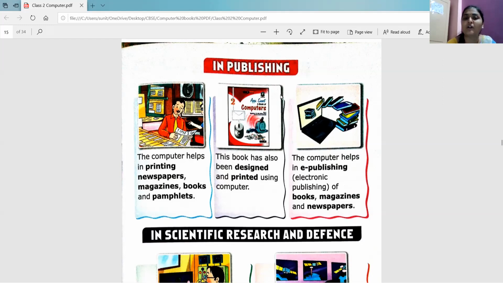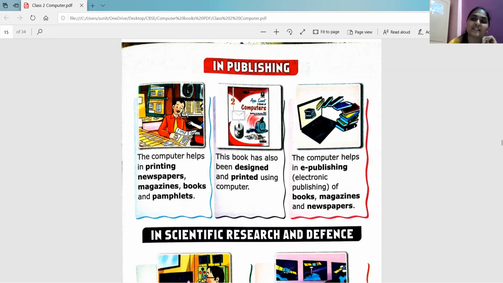Okay, this is all about how computer is used for publishing purposes. This person is reading the newspaper. So yes, this newspaper is printed with the help of computer. Then this book is designed and printed using the computer. And last, e-publishing. To do e-publishing, you need a computer.